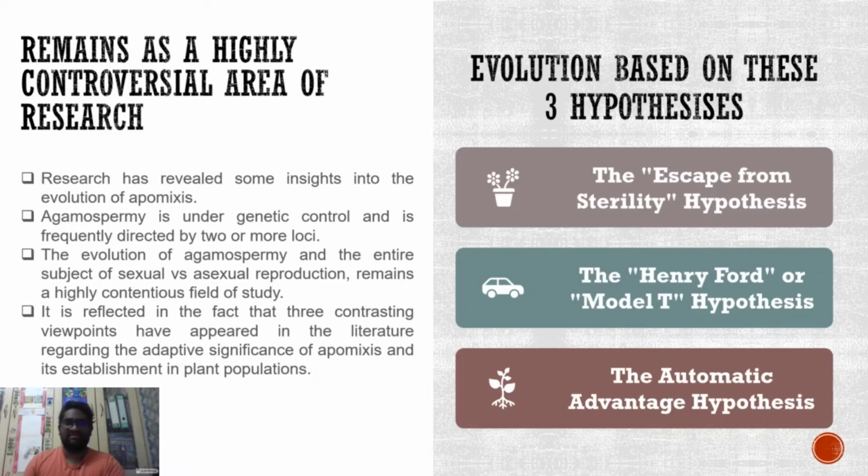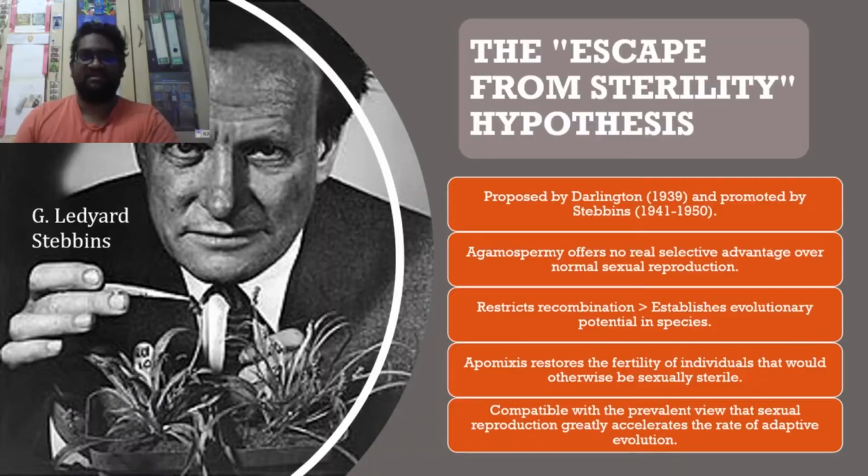This controversy is reflected in the fact that three contrasting viewpoints have appeared in the literature regarding the adaptive significance of apomixis and its establishment in plant populations. They are the escape from sterility hypothesis, Henry Ford or Model T hypothesis, and the automatic advantage hypothesis.